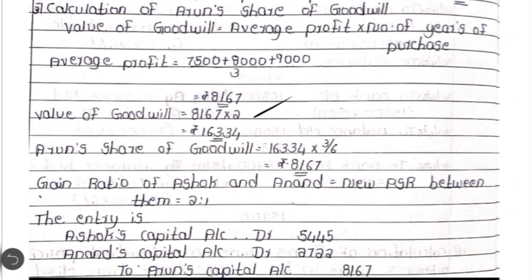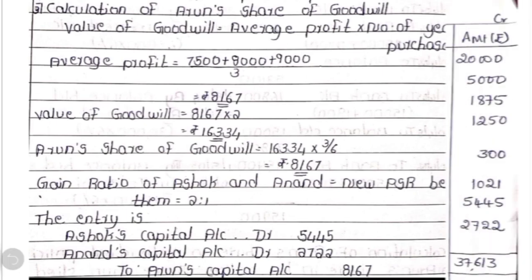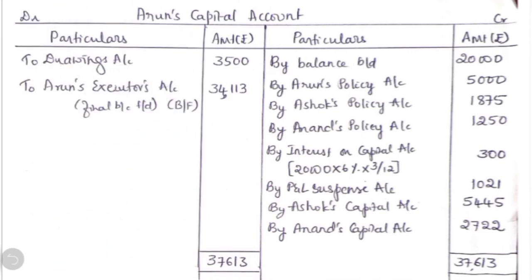Now coming to the working note, first we are going to calculate the deceased partner Arun's share in the individual policies. As I just now told you, he will get his share in all the 3 policies, because on all the 3 policies the premium has been paid by the firm itself and it has been charged to the profit and loss account. Now coming to the first calculation, Arun's share in his policy.